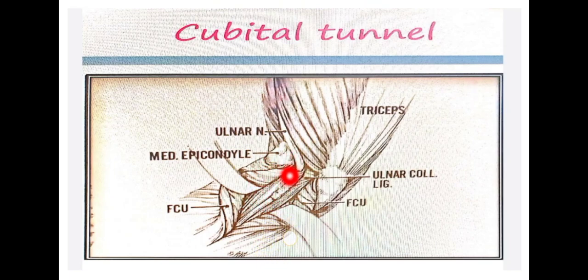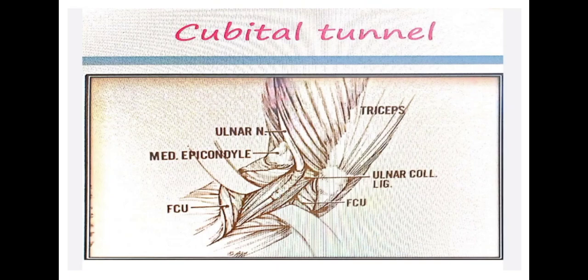Okay, to the olecranon process. So it converts the groove into a tunnel. That tunnel is called the cubital tunnel. On the floor of the tunnel you will have the ulnar collateral ligament. So what happens, since the ulnar collateral ligament is present in the floor of this tunnel, the ulnar nerve passes above, that is, crosses above the ulnar collateral ligament.